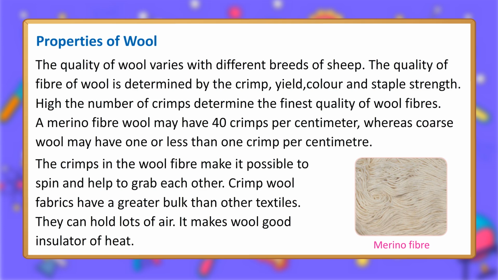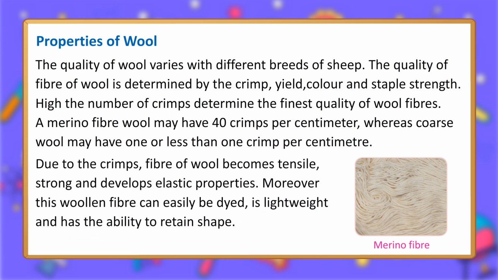Crimped wool fabrics have a greater bulk than other textiles. They can hold lots of air. It makes wool a good insulator of heat. Due to the crimps, the fiber of wool becomes tensile, strong and develops elastic properties. Moreover, this woolen fiber can easily be dyed, is lightweight and has the ability to retain shape. Merino fiber.